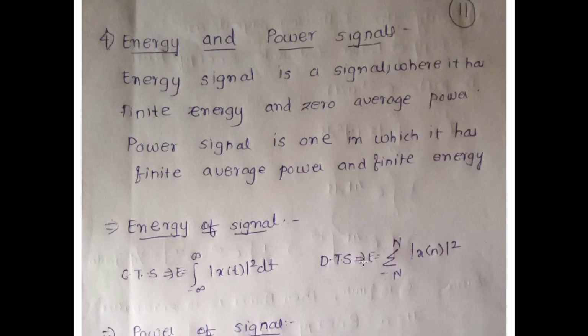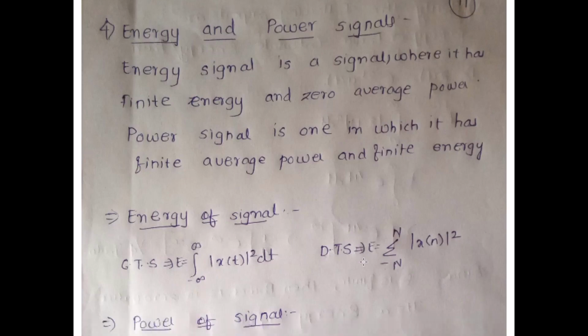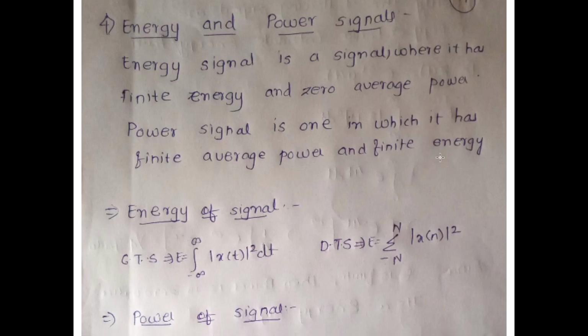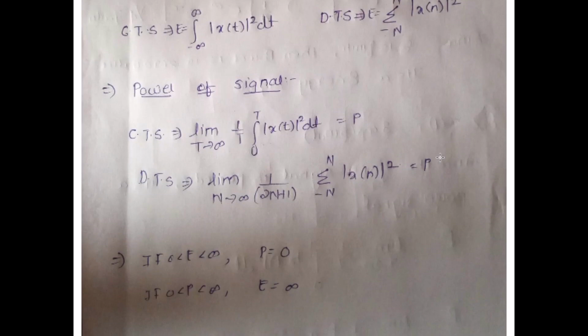Okay. Next type is the energy and the power signal. The energy signal is a signal which has finite energy and zero average power, whereas a power signal is the one which has finite average power and basically here it should be infinite energy. I'm sorry for this mistake. So if I have to show it in the form of an expression, when an energy signal is defined, my power is going to be 0, and when my power is defined, my energy is going to be infinite.